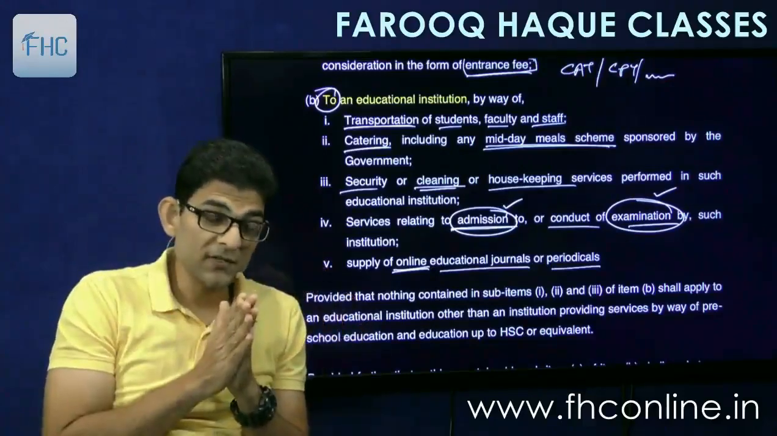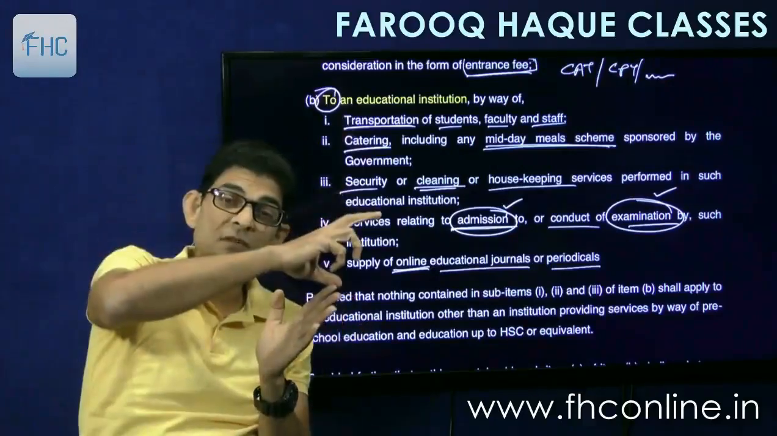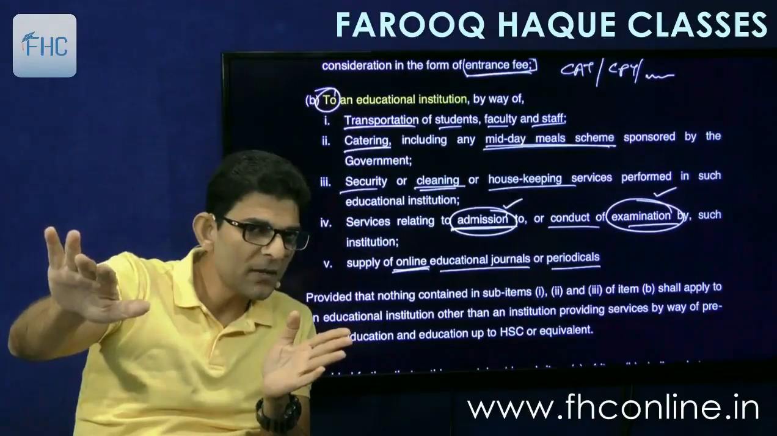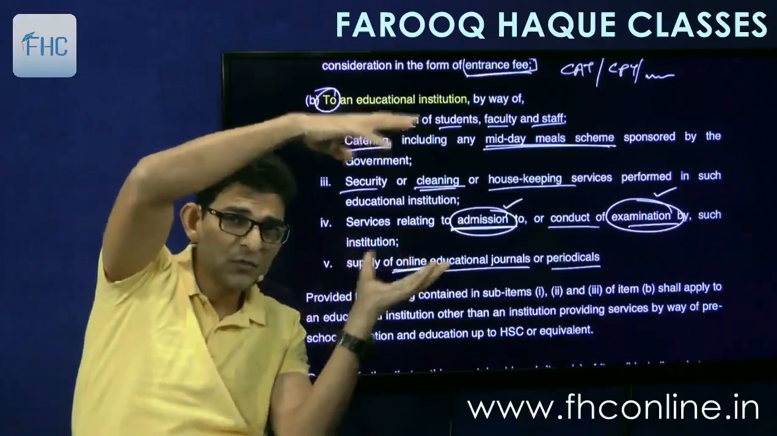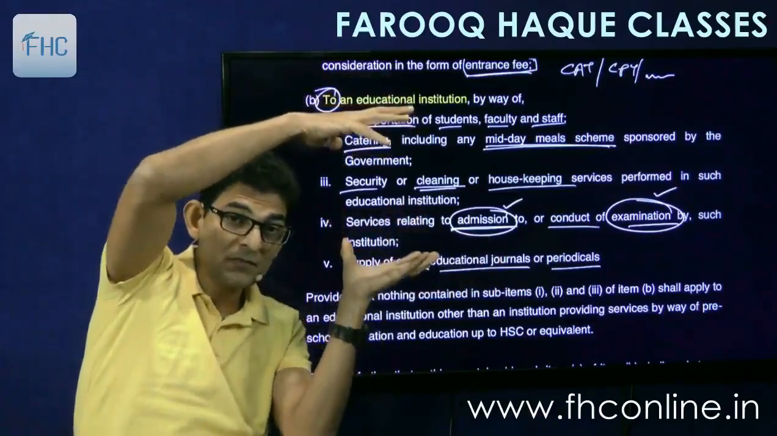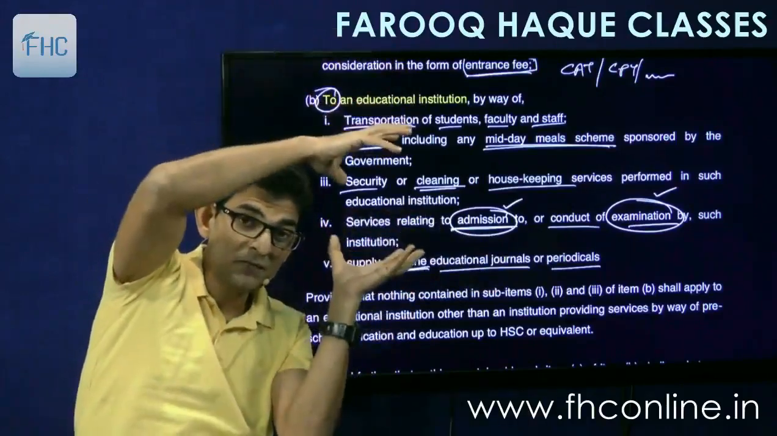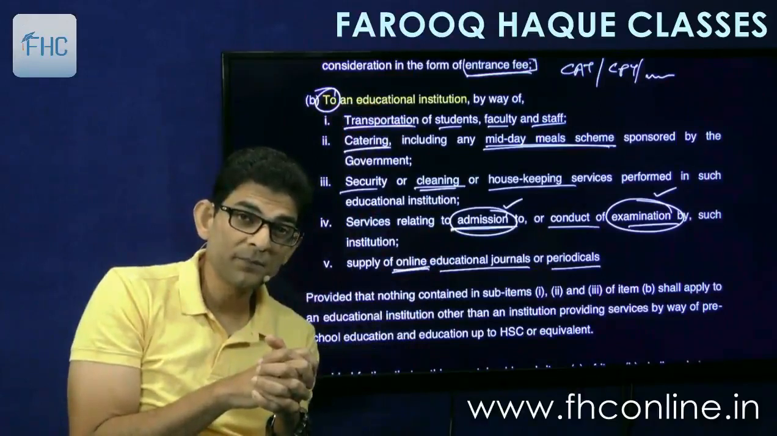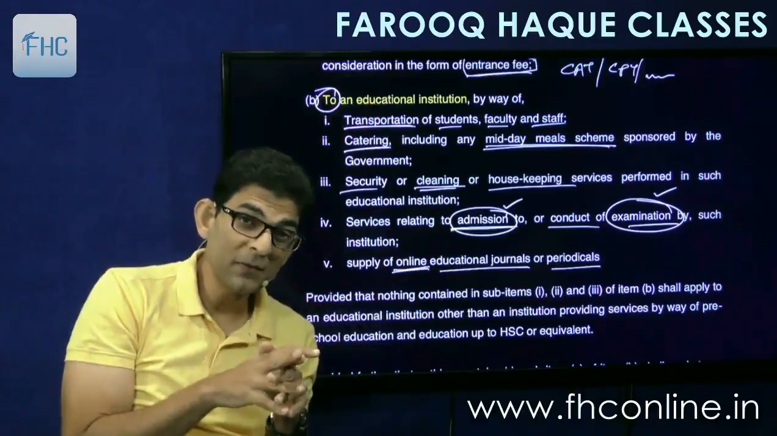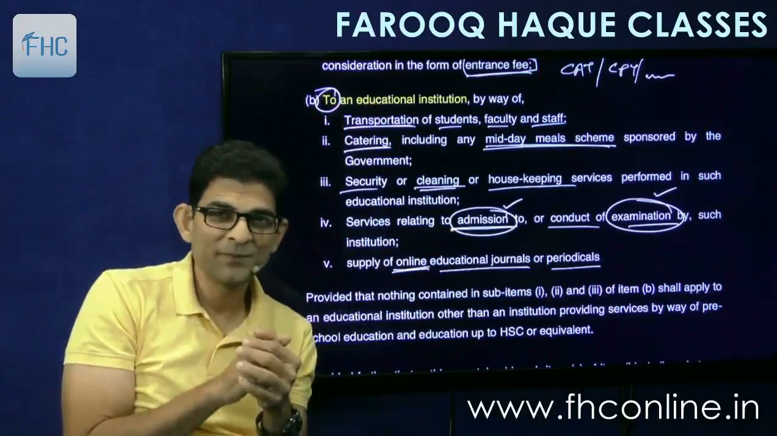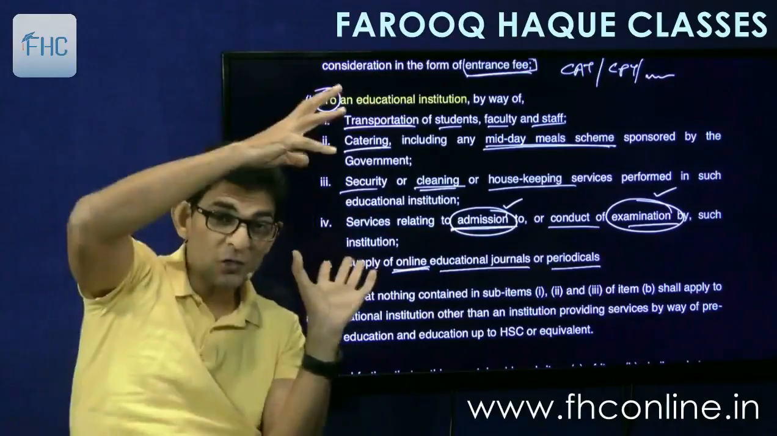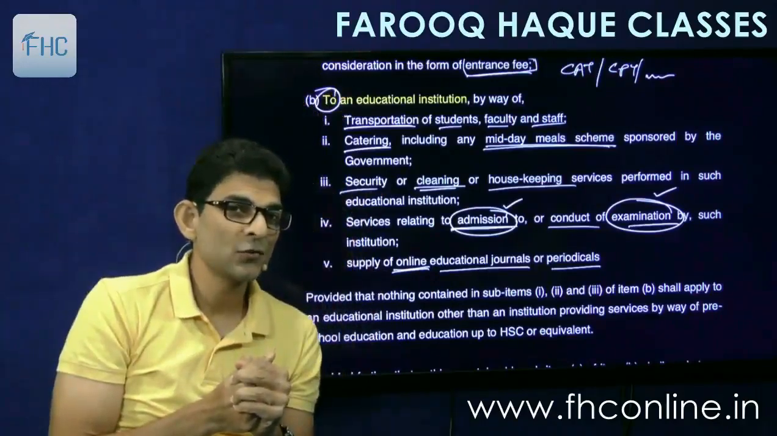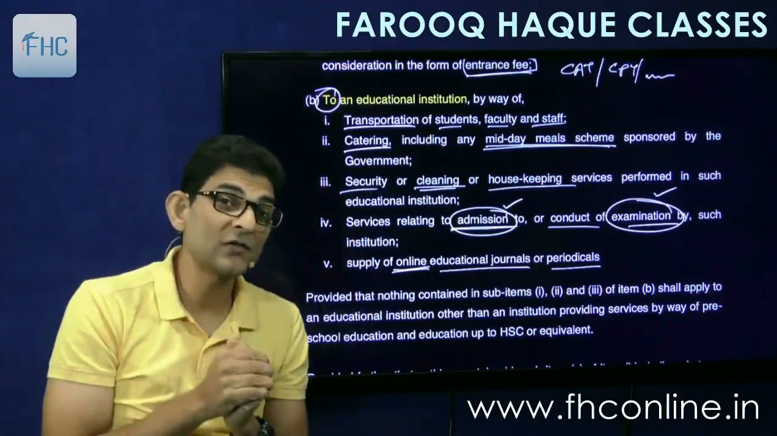Now the question arises, will all these 5 services given to any kind of educational institution will be exempt? That is, if I give these services to a school, will it be exempt? If I give these services to a college, will it be exempt? If I give these services to a vocational education center, will that be exempt? All of them will be exempt? No. So here the point is that not all services are exempt for all the kinds of educational institutions. So then which one is exempt for which kind of educational institution?